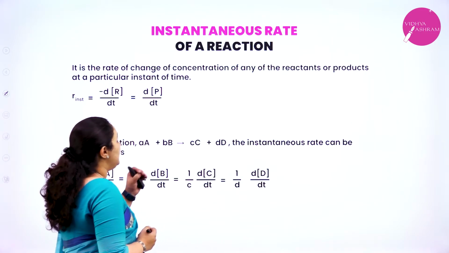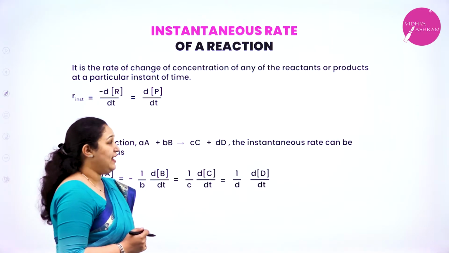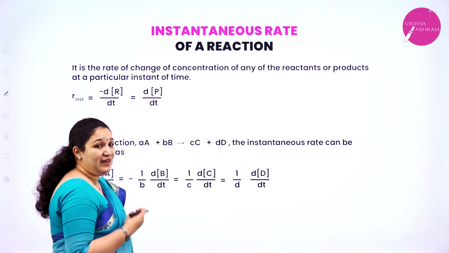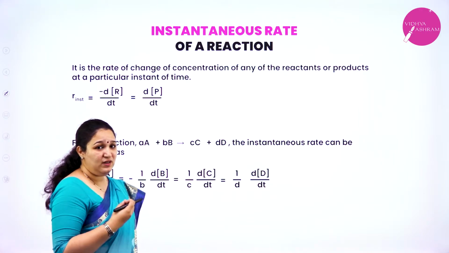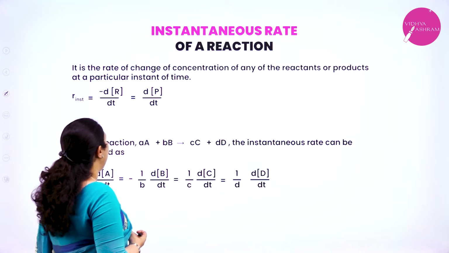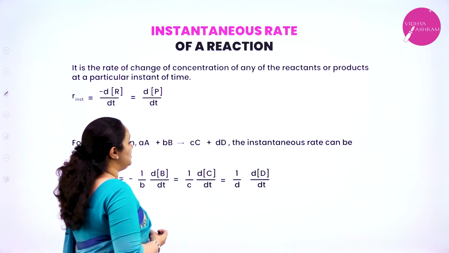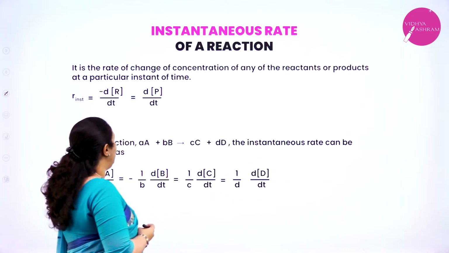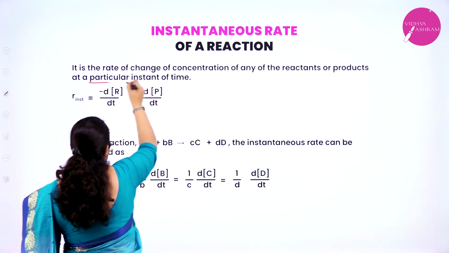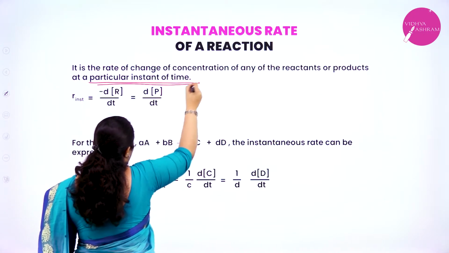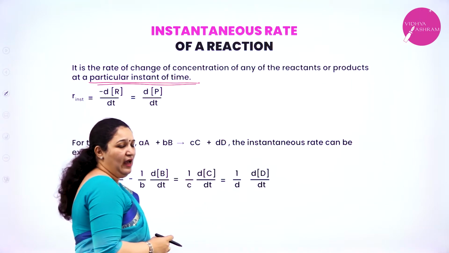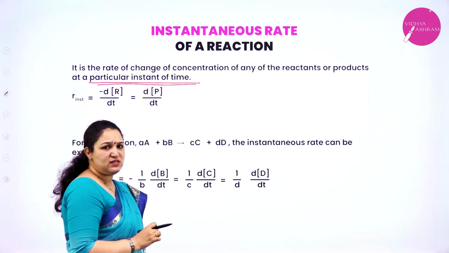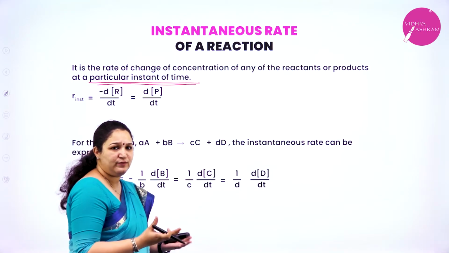Next we have the instantaneous rate of the reaction. Now what do you mean by instantaneous rate of the reaction? It is the rate of change of concentration of any of the reactants or products at a particular instant of time. That is, at that one particular instant, I want to know what the rate of the reaction is.